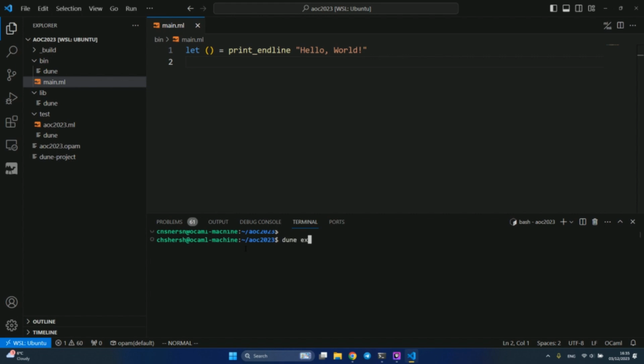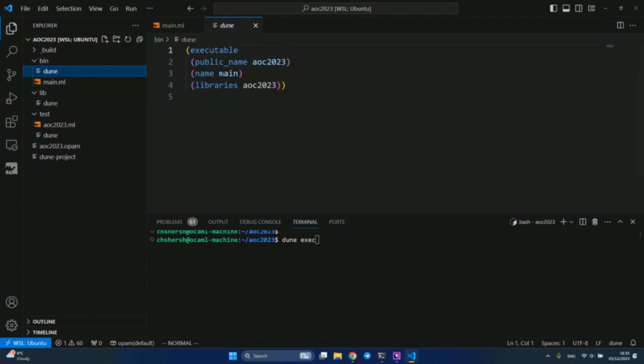Okay, if we type dune exec and the name of our executable, then we should be able to see the result. So how do you get the name of the executable? In this dune file, you will see executable and its name, AOC2023. Okay, so let's type AOC2023. Okay, it's executed and we see hello world. Nice. So all good. Let's try to solve Advent of Code.